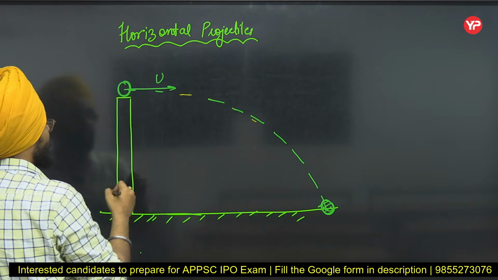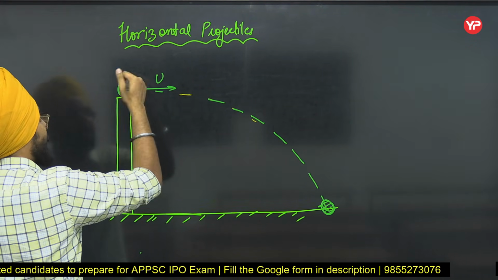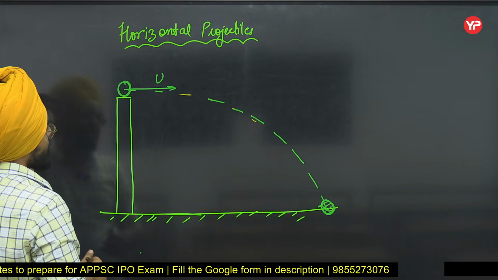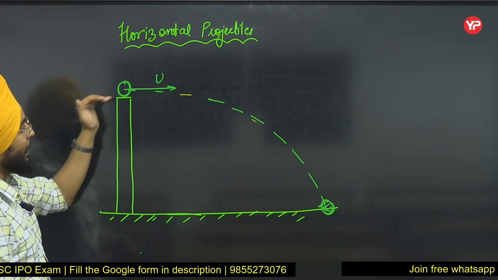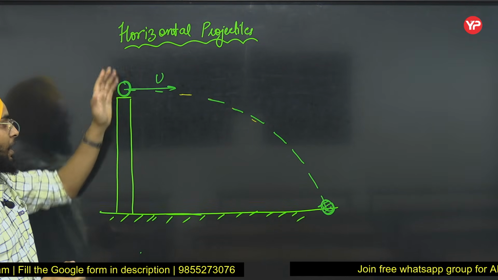Now at the top of this building, the vertical velocity component is zero. It is zero because I am only firing this projectile in the horizontal direction. So there will be no vertical component.